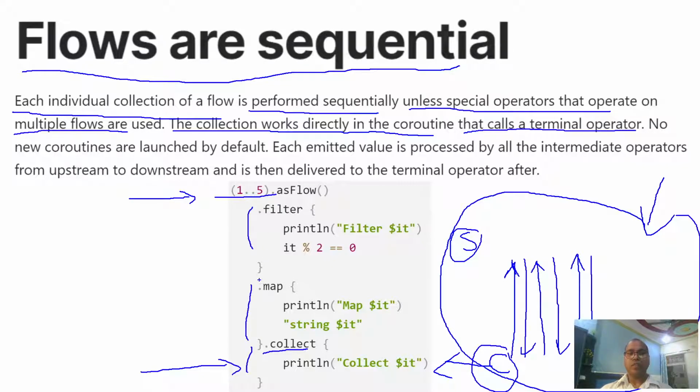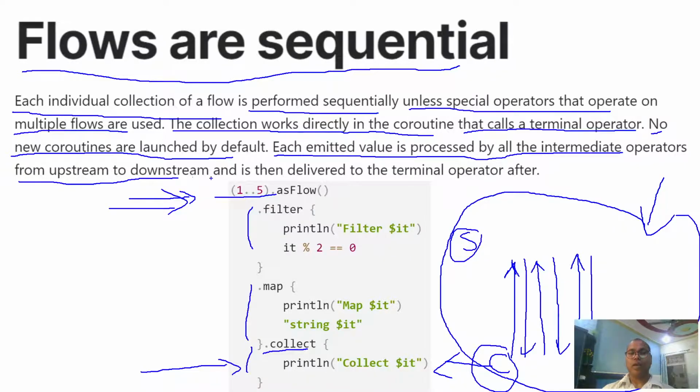In this case, no new coroutines are launched by default. Whenever your program starts, maybe from the main coroutine or any coroutine, the same coroutine is used here also. Each emitted value is processed by all the intermediate operators from upstream to downstream, and is then delivered to the terminal operator. So that is the theory.